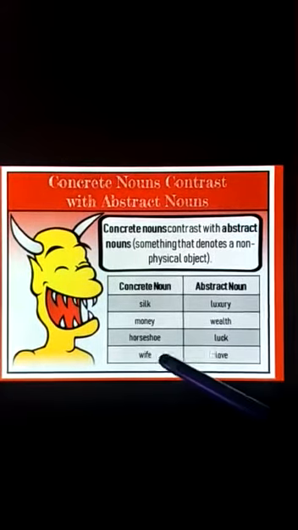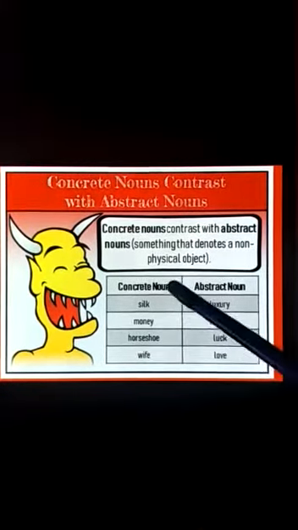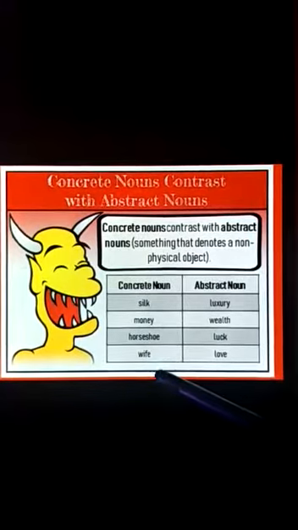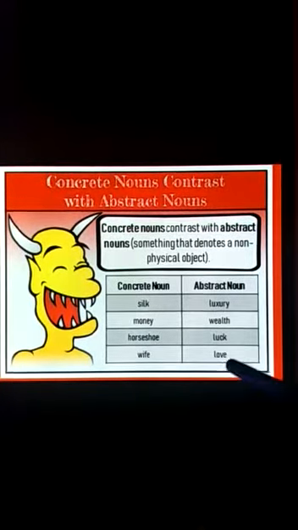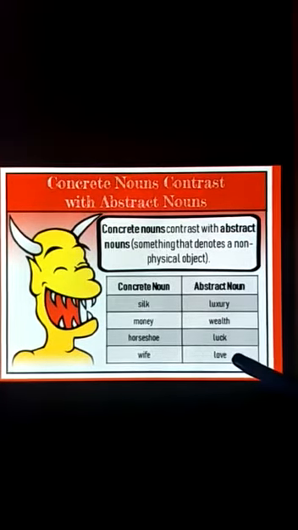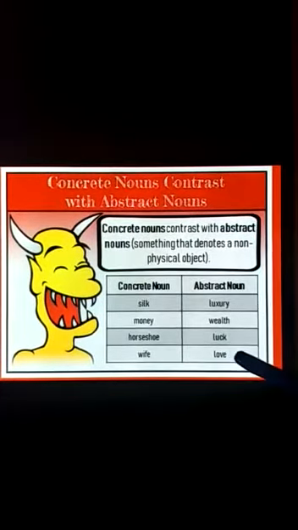Then again wife, it is a person, right? Wife or mother. Now wife or mother is someone which we love. Our mother, we love our mother, right? So abstract noun which will be associated with mother is love.